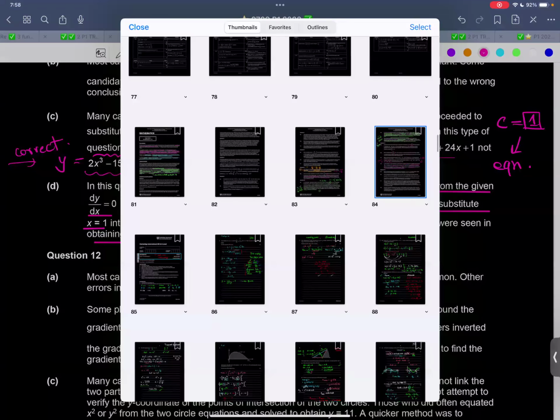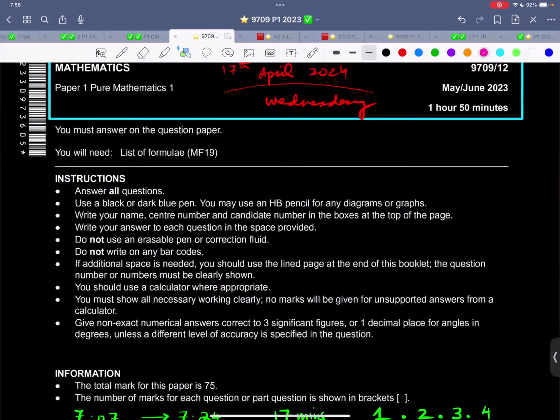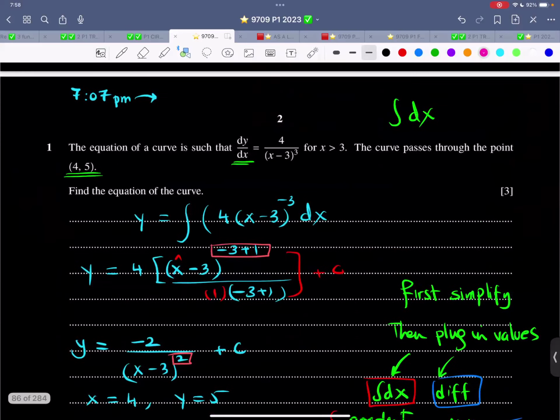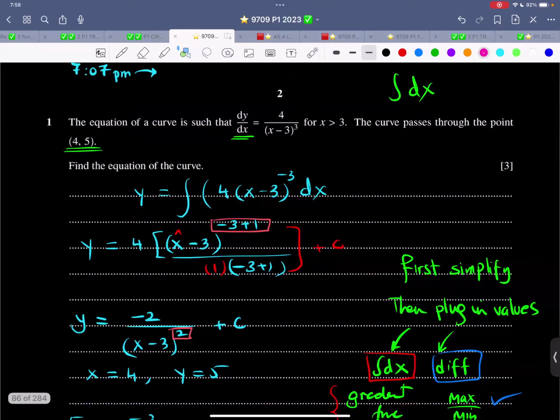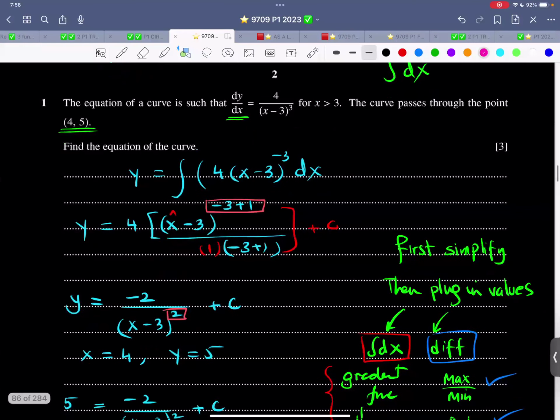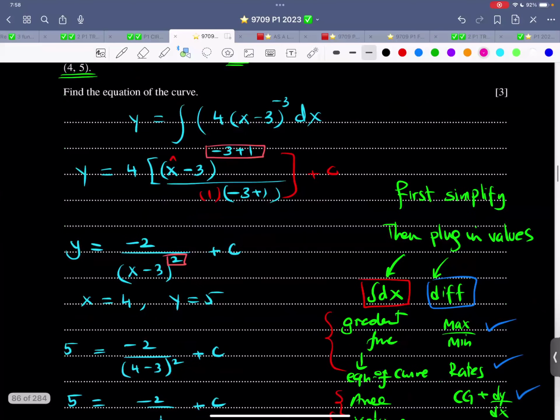So now, in the next few questions, I'll just focus on the question itself rather than the mark scheme, because the mark scheme tells the same story that people do not learn from history. Now, question number 1. It says the equation of a curve is such that dy by dx is this thing. For x greater than 3, the curve passes through the point 4, 5. Find the equation of the curve. So integrate this thing using the chain rule. Don't forget to write plus c. Simplify. Plug in x is 4, y is 5.